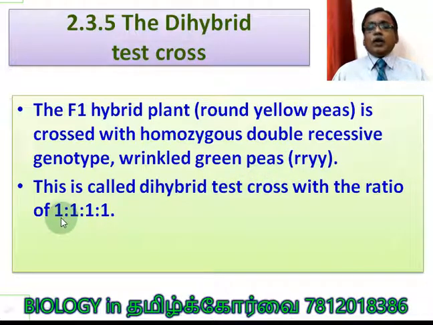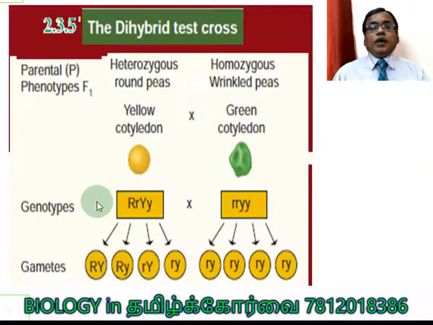So the test cross ratio becomes 1:1:1:1. It means the recessive trait is also reappearing. Now you can see heterozygous round pea, homozygous wrinkled pea, yellow cotyledon, green cotyledon.